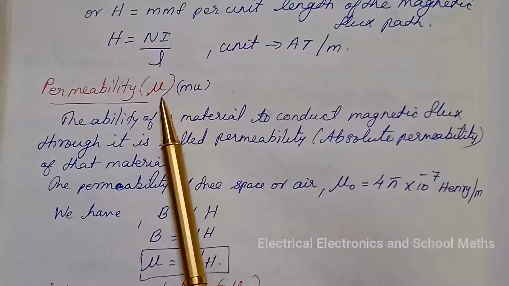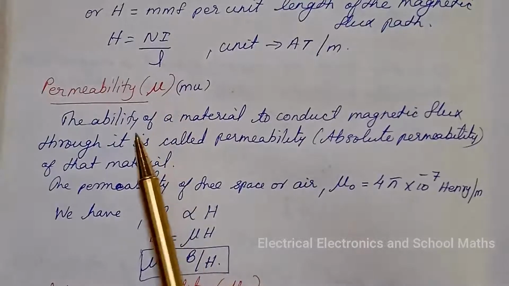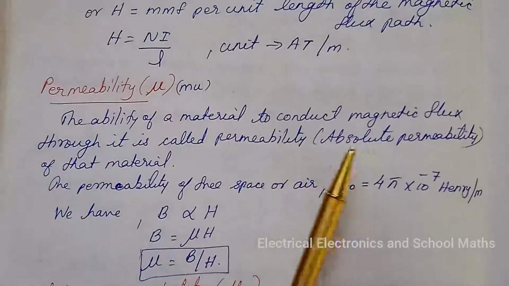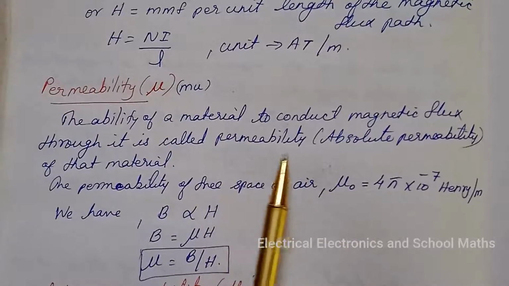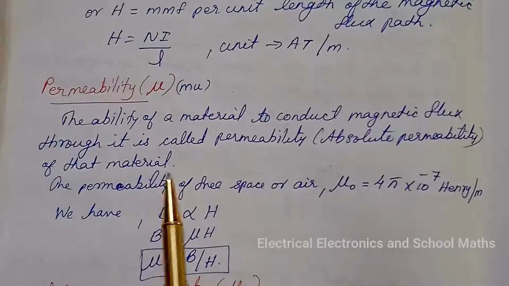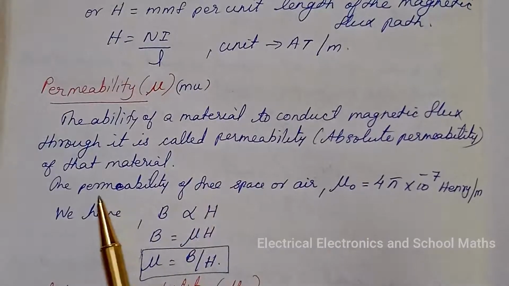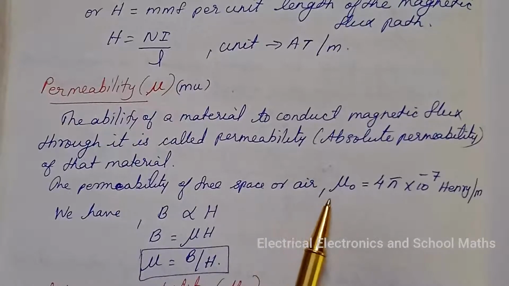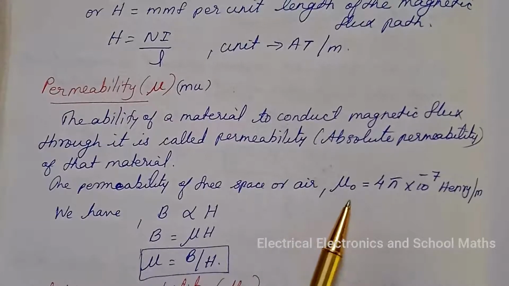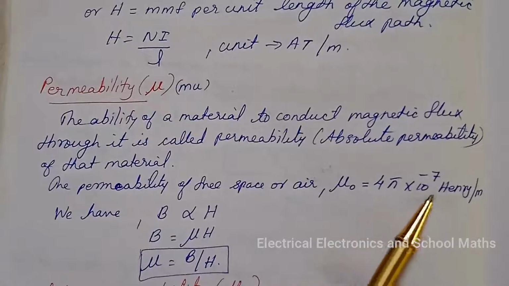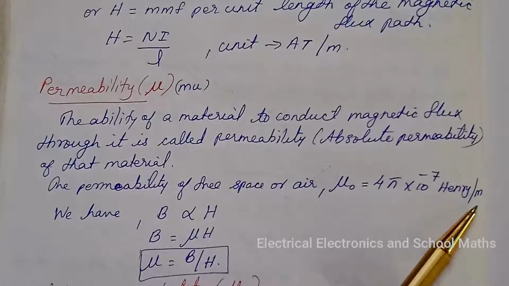Permeability, represented by mu. The ability of a material to conduct magnetic flux through it is called permeability or absolute permeability of that material. The permeability of free space or air is given by mu 0 and is equal to 4 pi into 10 raised to minus 7 Henry per meter.